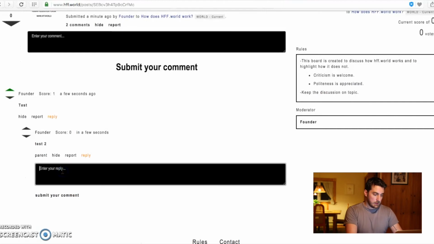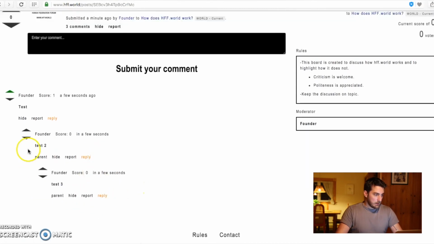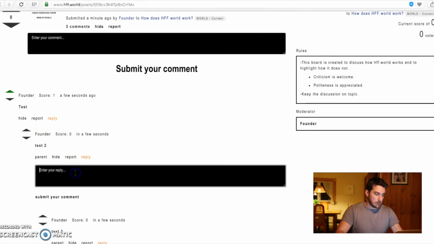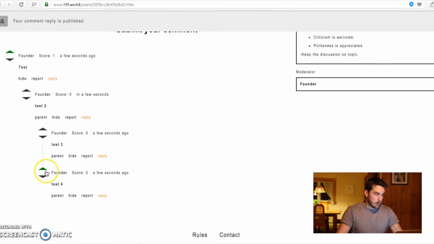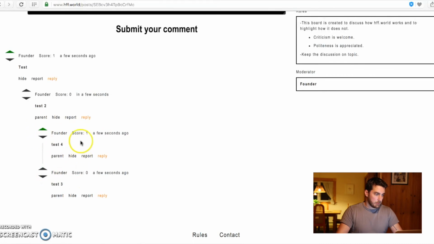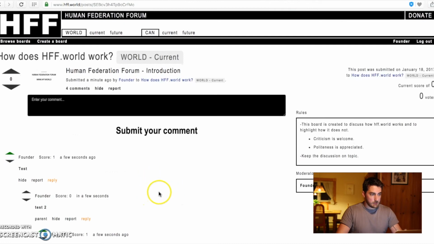And then say test 3, and submit my comment. I can close this text box. And then I can also reply again to the test 2 and say test 4. And then if I upvote test 4, it will go on top of test 3. So that's it for the navigation and posting on the board.